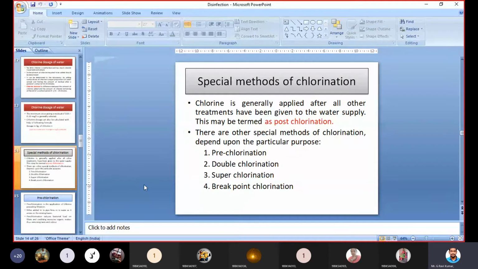And pre-chlorination means if, without applying any treatment, you initially apply chlorine to water, that will be called pre-chlorination. Anyhow, before supplying water to the consumers, we have to add chlorine. So there are other special methods of chlorination depending upon the particular purpose: pre-chlorination, double chlorination, super chlorination, and breakpoint chlorination.